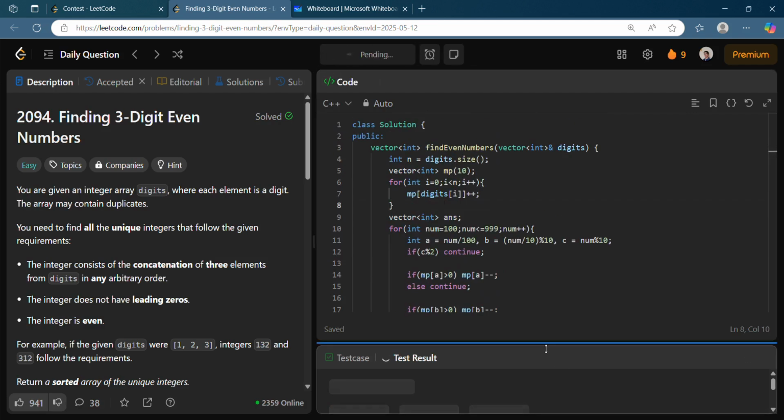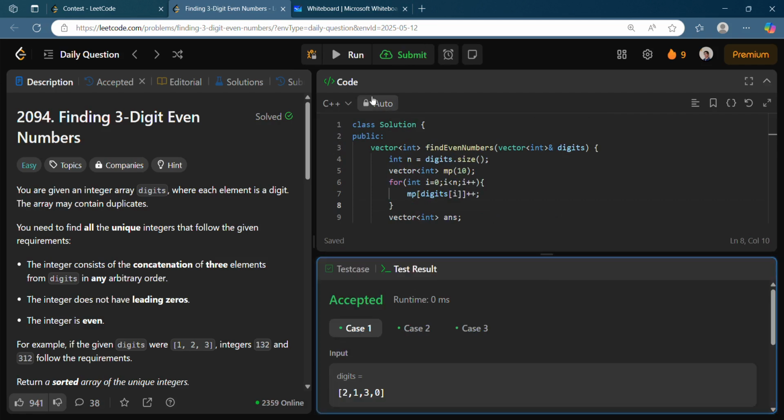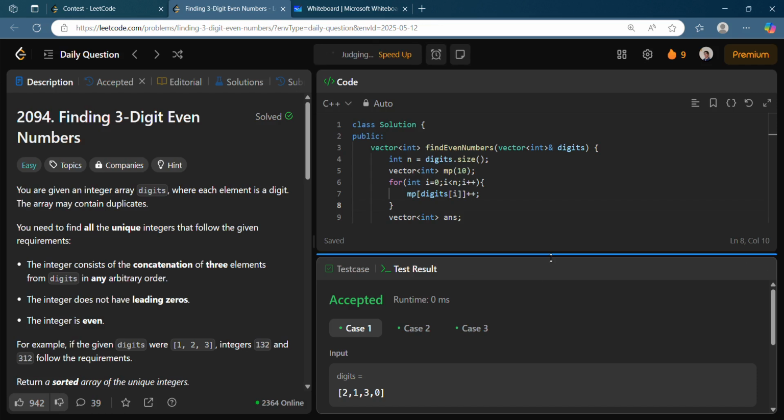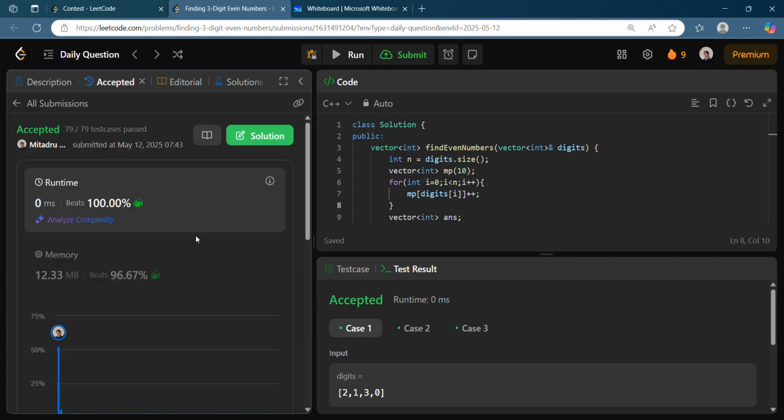If you just try to run it now, you do have the accepted thing. If you want to just submit it, yeah, you do have accepted.